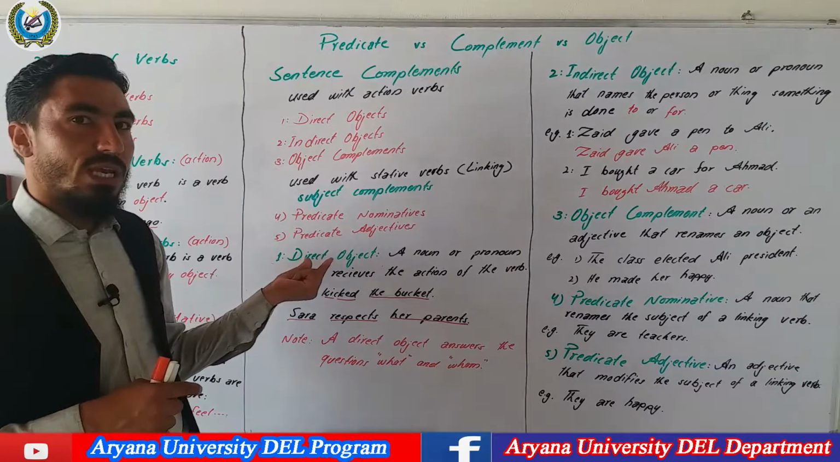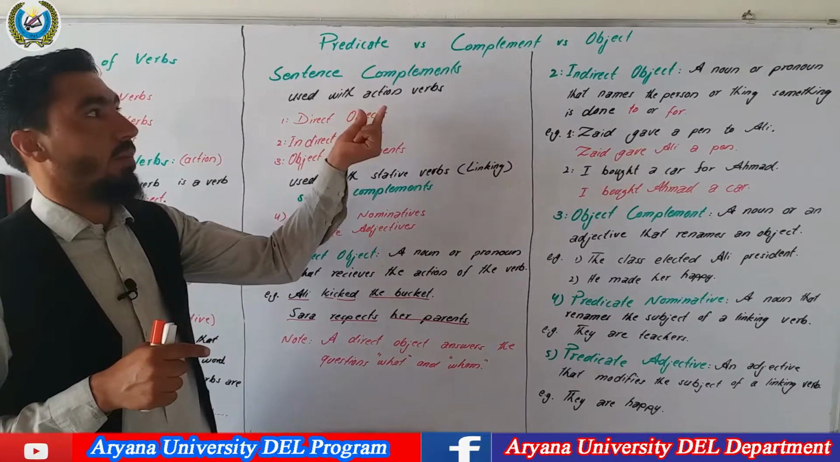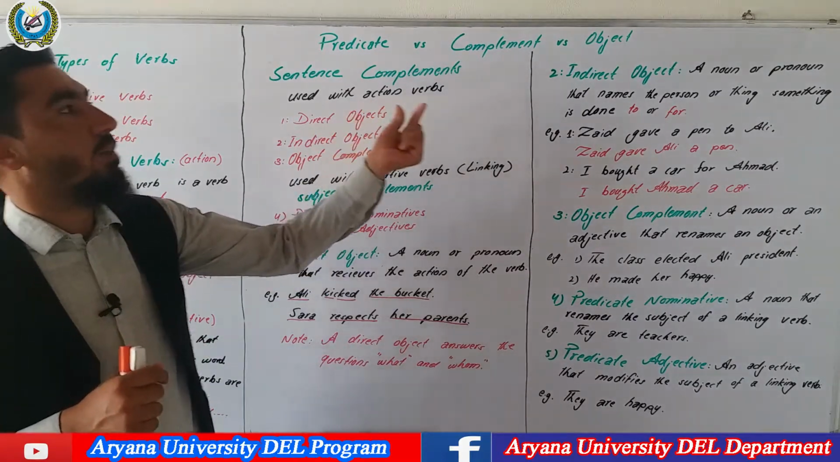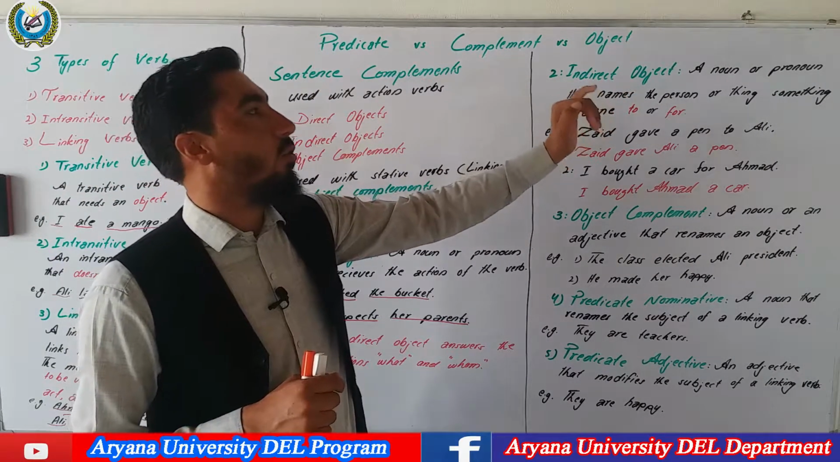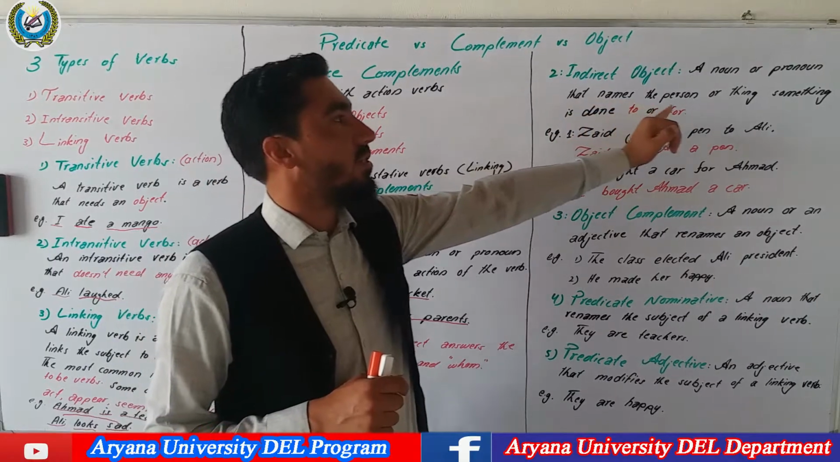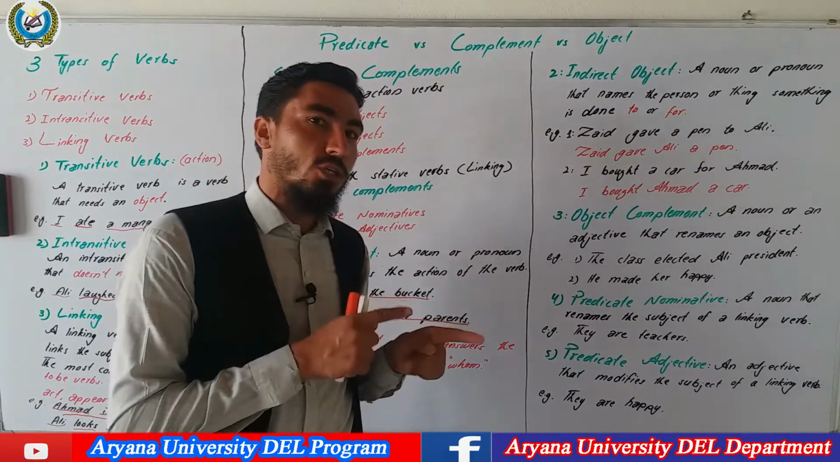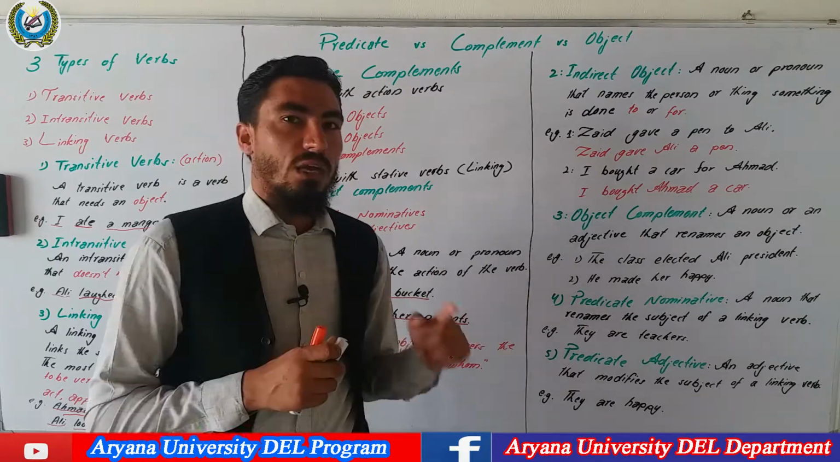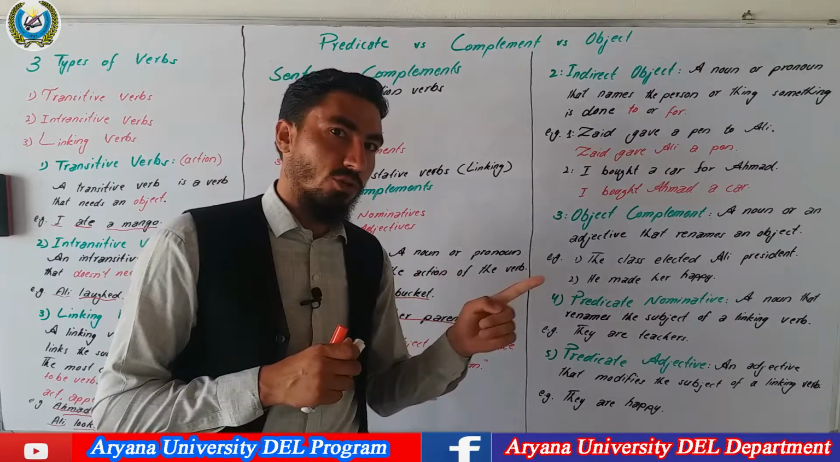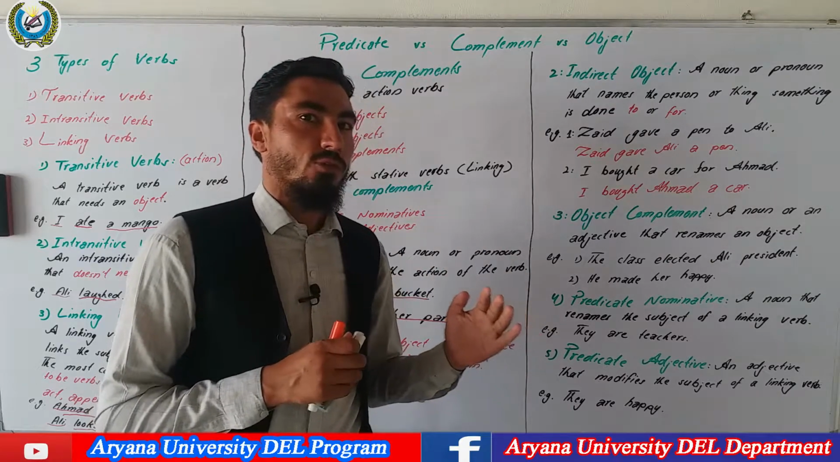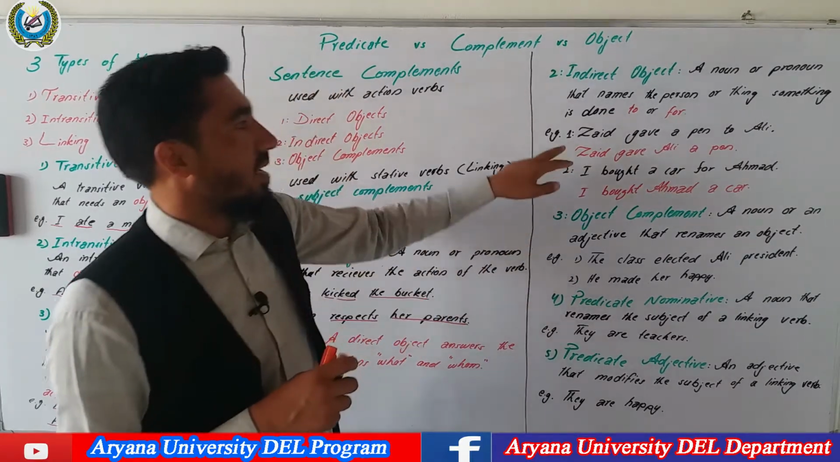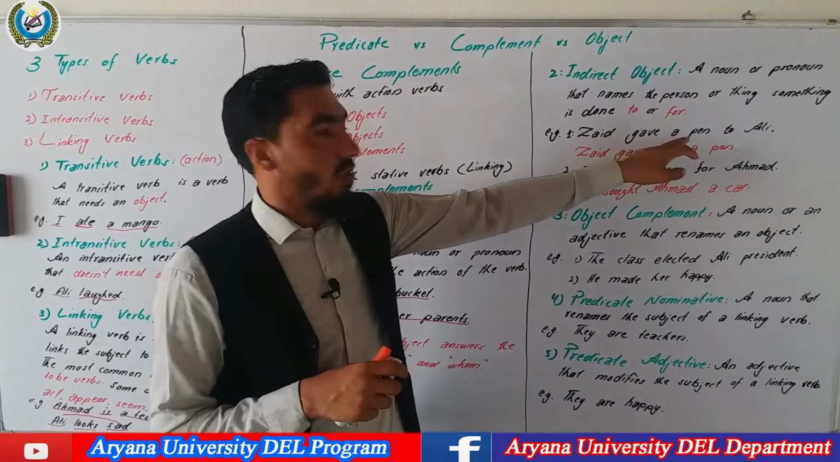So a direct object is one of the types of sentence complements. The second type of the sentence complements is indirect objects. An indirect object is a noun or pronoun that names the person or thing something is done to or for. If something has been done to someone or something, or if something has been done for someone or something, these are called indirect objects. Example: Zaid gave a pen to Ali.